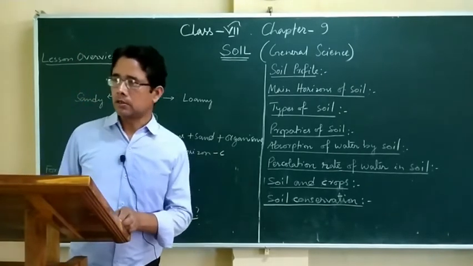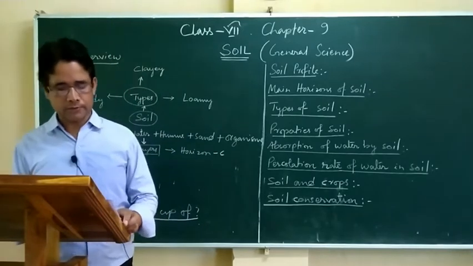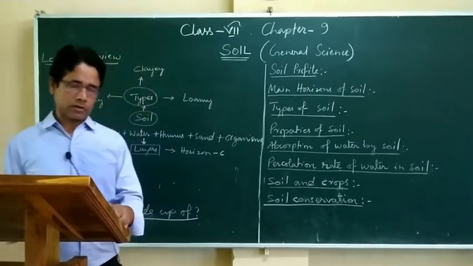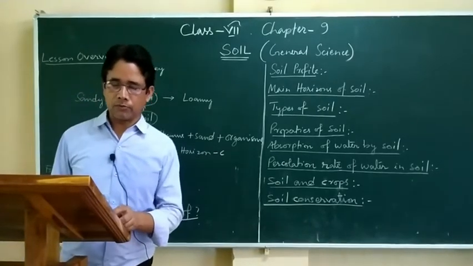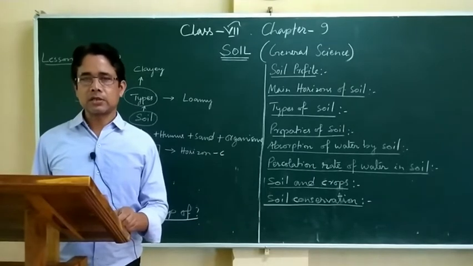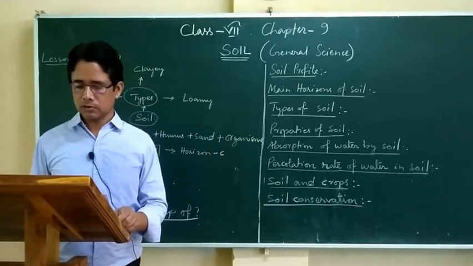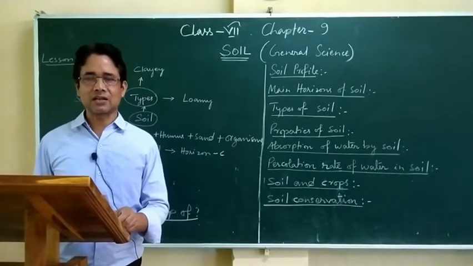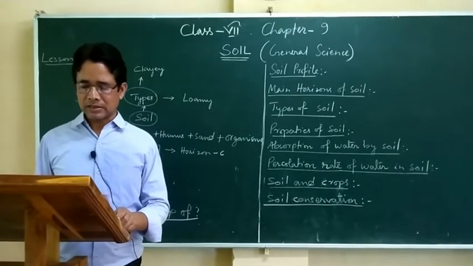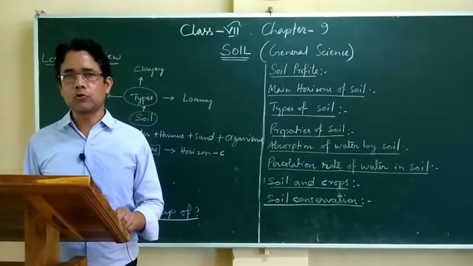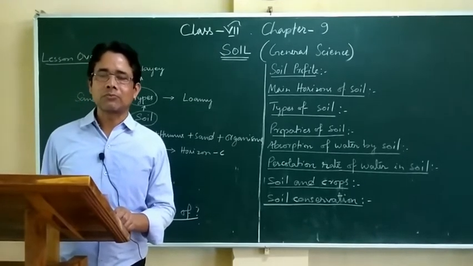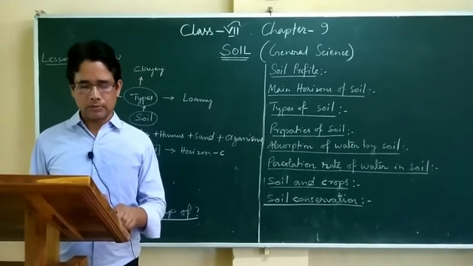It is a continuous process. What is soil made up of? Next topic. What is soil made up of? Soil is made up of pebbles, as I've already said, small, smooth, round stones, pebbles, sand grains, particles of the sand, silt, clay particles, and humus. Humus means dead and decayed part of plants and animals.